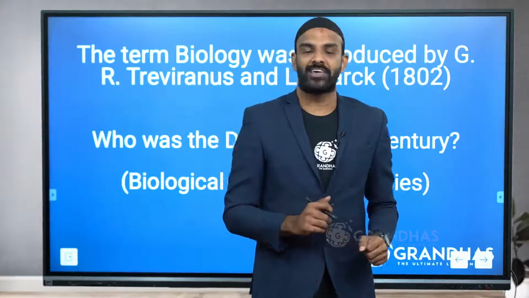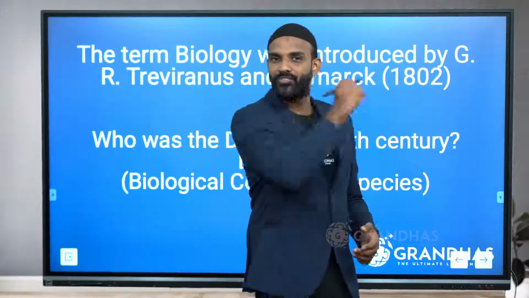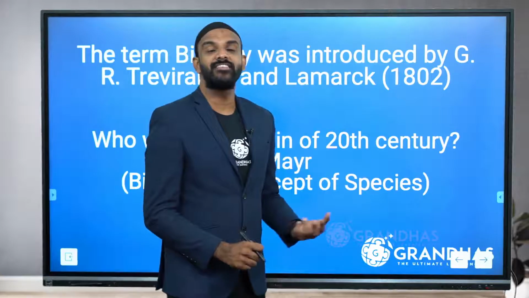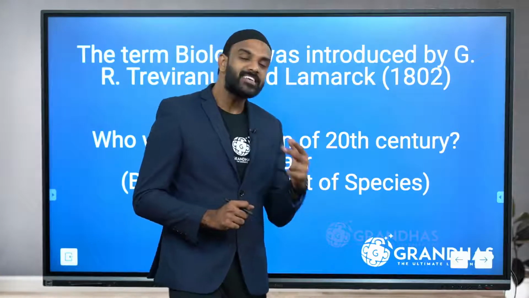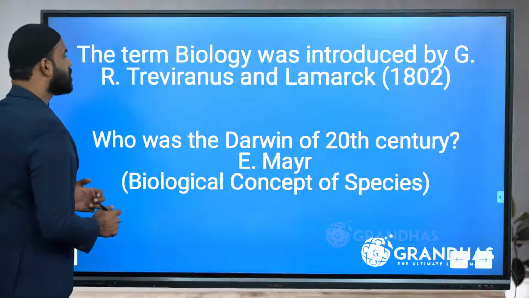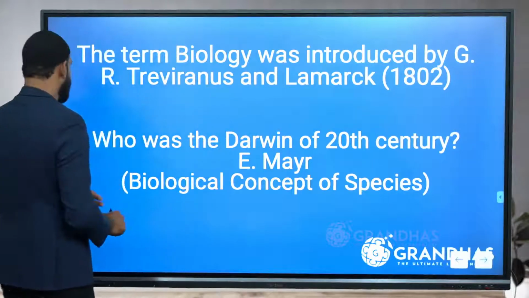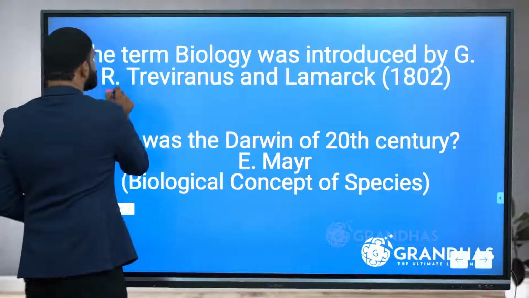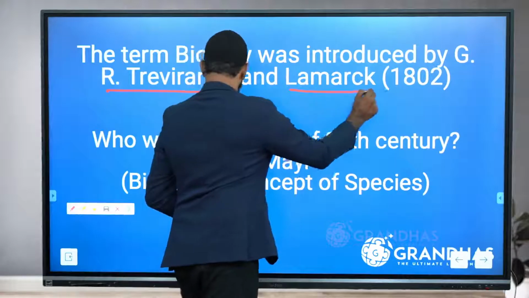Usually 1 to 2 questions are asked for the NEET from this chapter. Let's go grab that question now. So we have studied about two scientists' names. One is Aristotle and the second one is Theophrastus. Let us acquaint with two more names. The term biology was introduced by two scientists, Gottfried Treviranus and Lamarck.